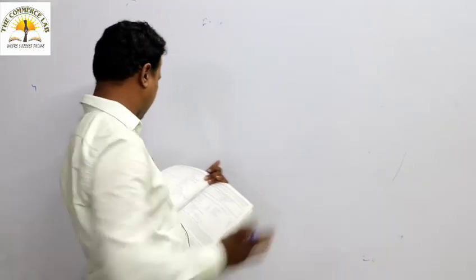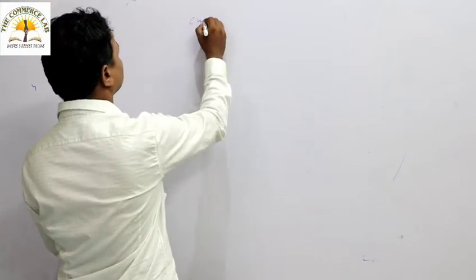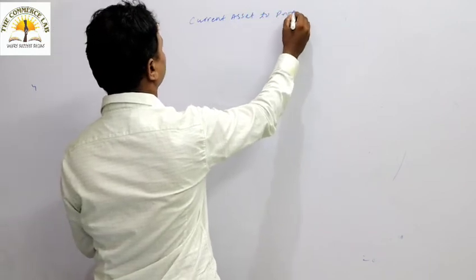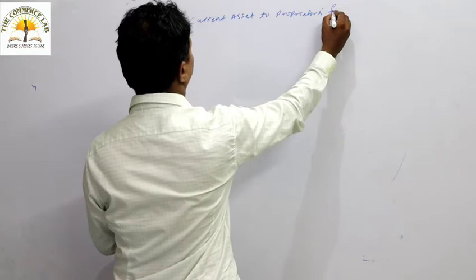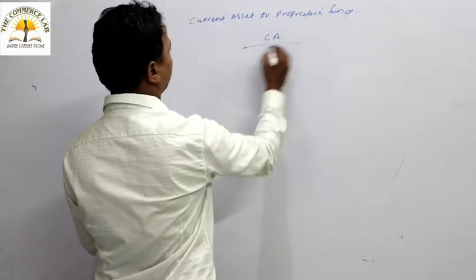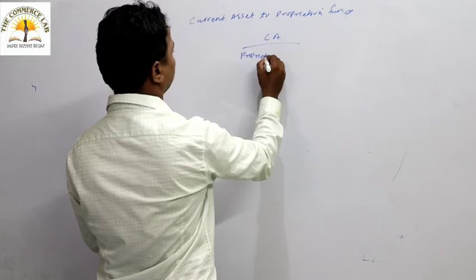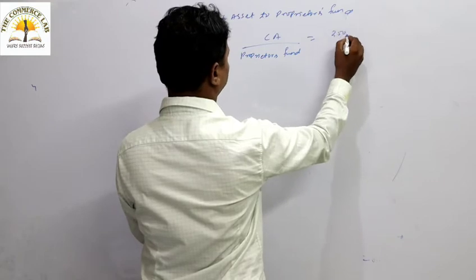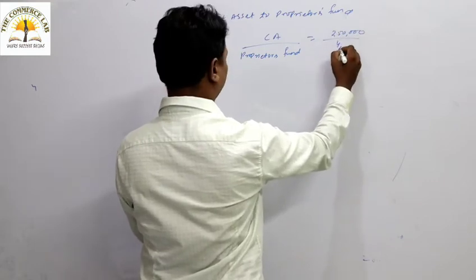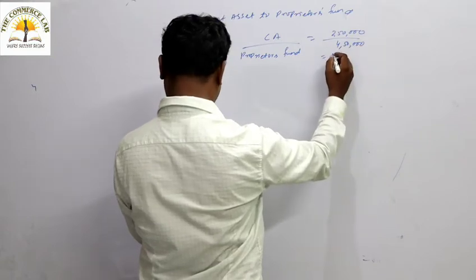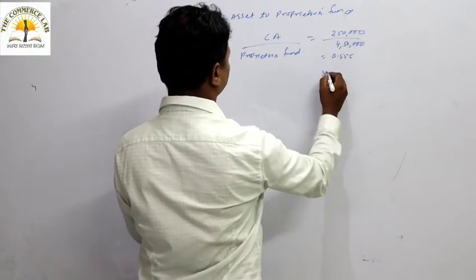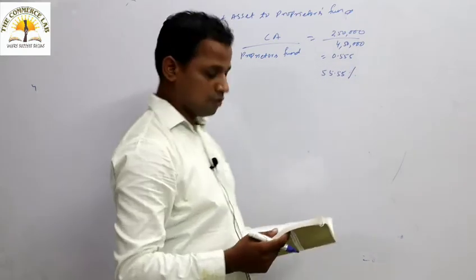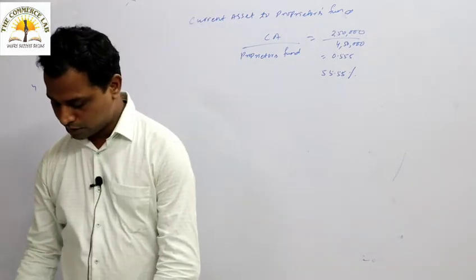And the last ratio is current asset to proprietary fund. So current asset will be in the numerator, the proprietors fund or shareholders fund will be in the denominator. Current asset is given as 2,50,000 and the proprietary fund we already calculated as 4,50,000. So it is coming around 0.555, that is 55.55%. This way you can calculate these various ratios that we discussed so far.